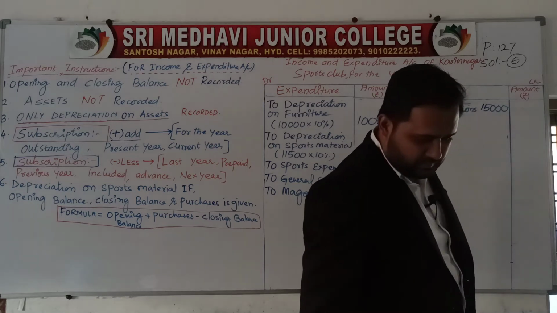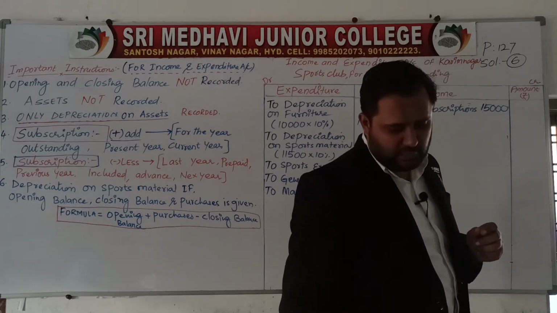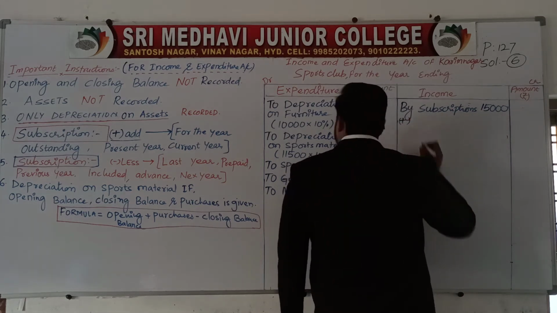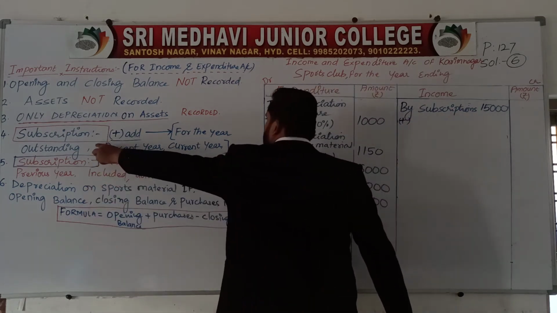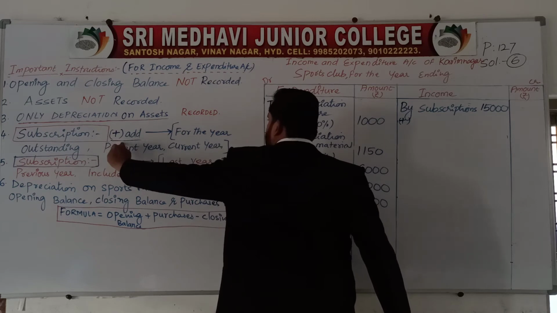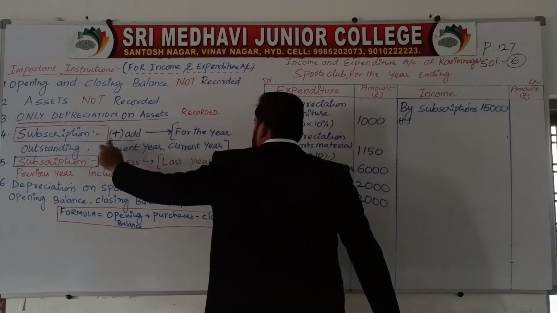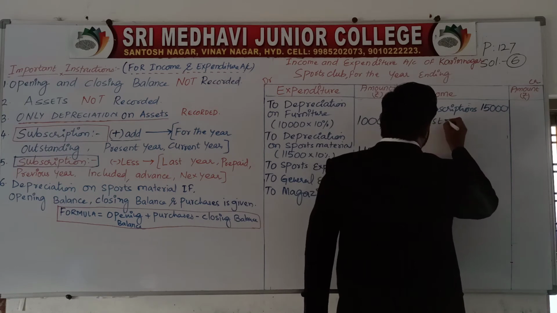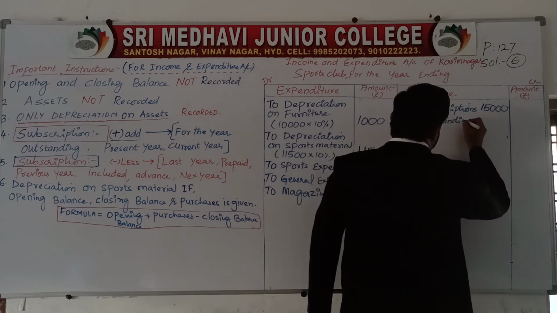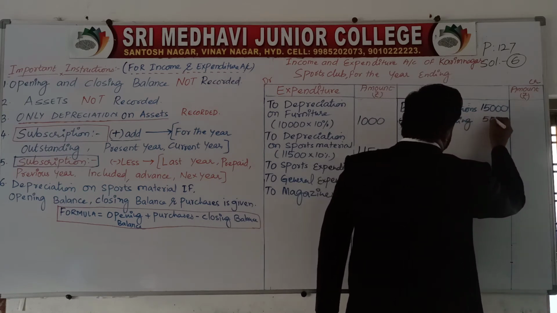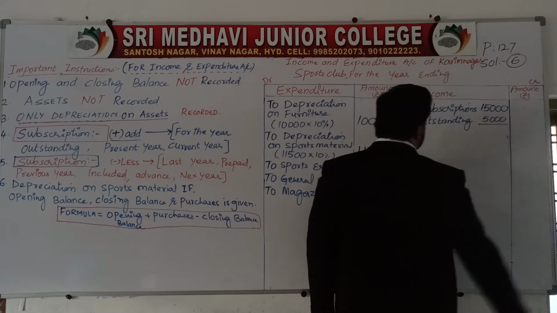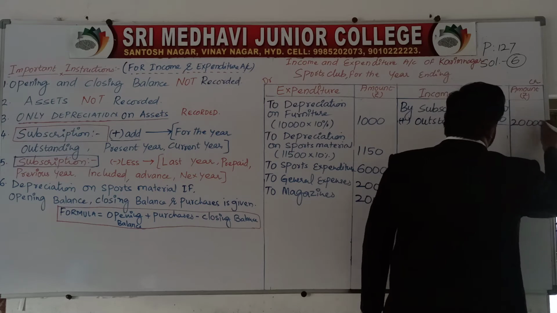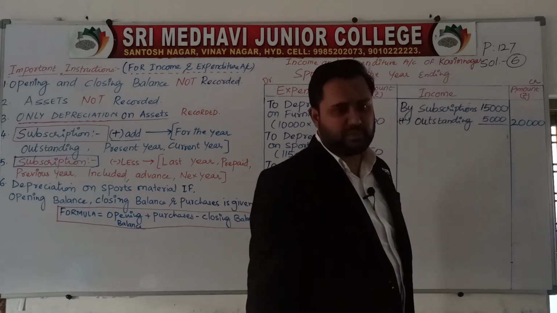Now what is the subscription outstanding? 5,000 rupees. Add outstanding subscription. Outstanding subscription is 5,000. 15,000 plus 5,000, 20,000. We have only one adjustment on subscription.